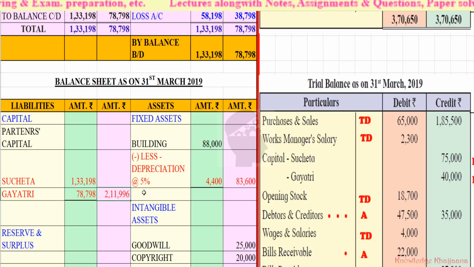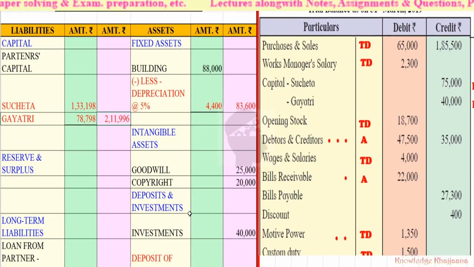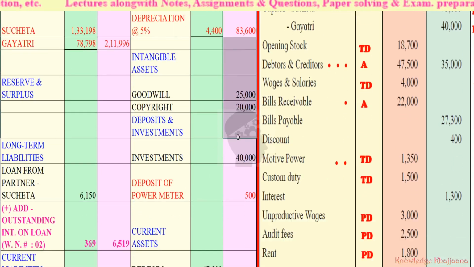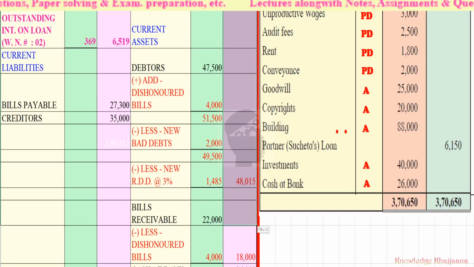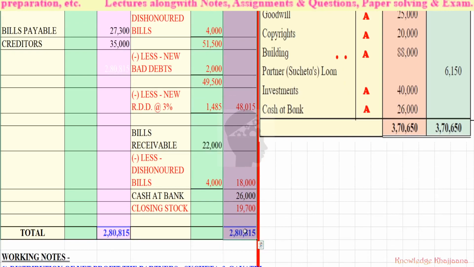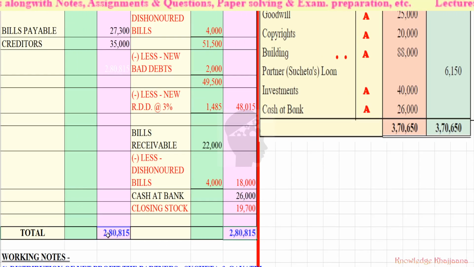And what would be their total? 2,11,996. Okay, now if we do the total of all the items on the asset side of the balance sheet, it will still become rupees 2,80,850. See, this amount will not change, which was the same earlier also.